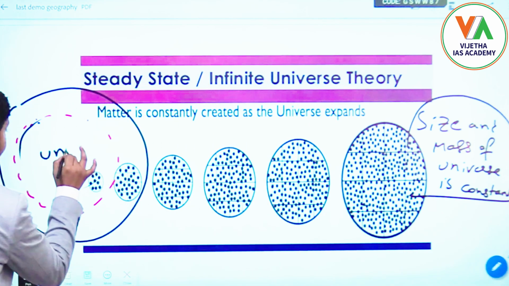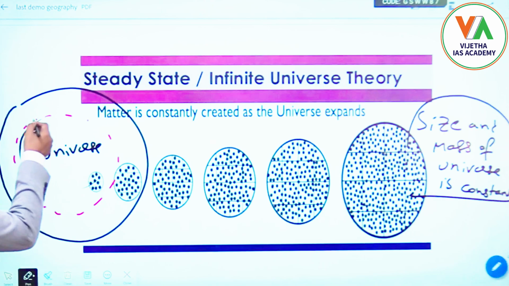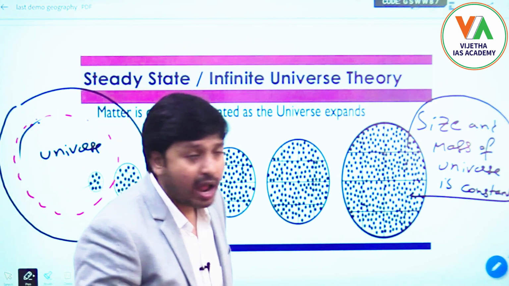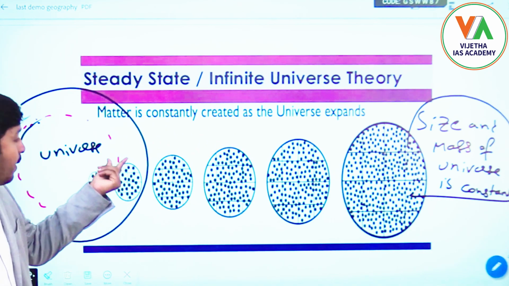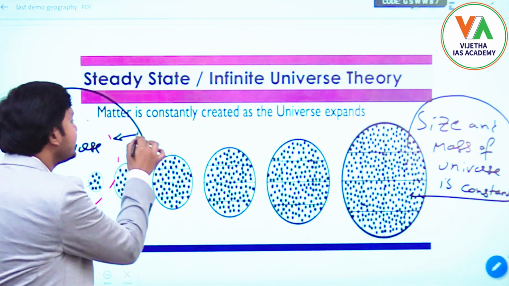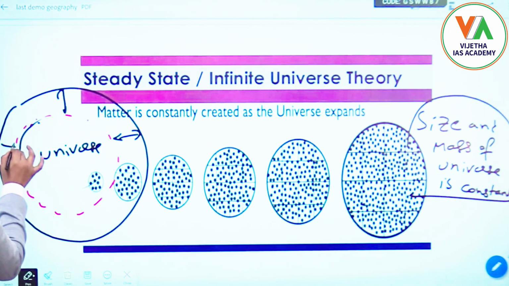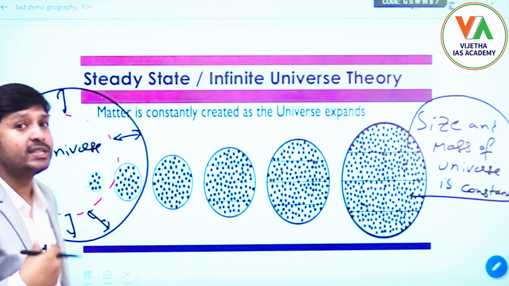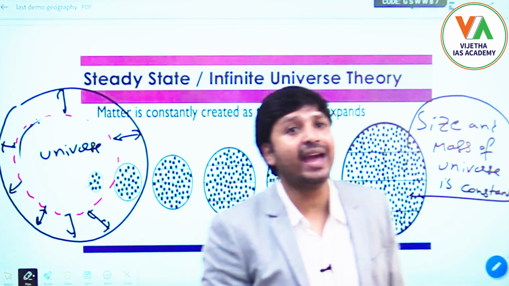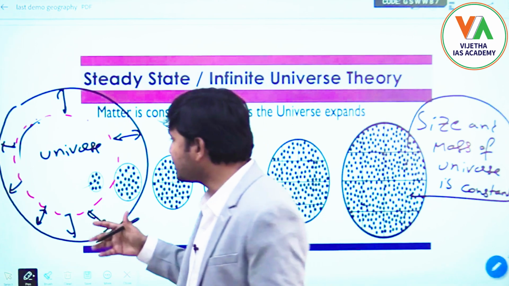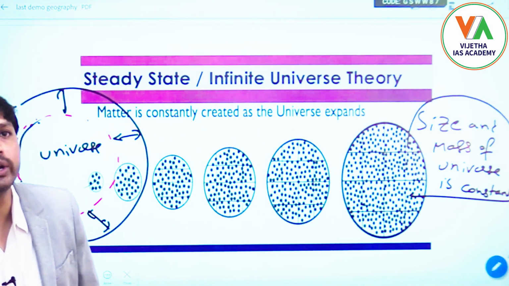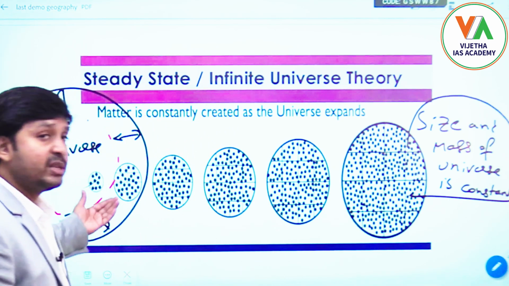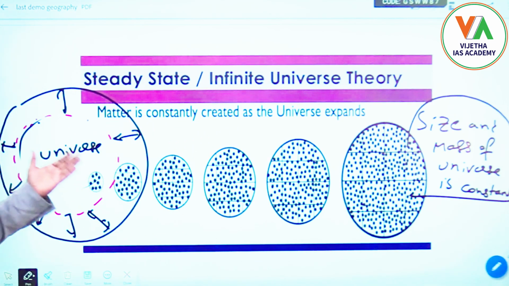Whatever is there within this observable boundary is treated as our universe, and whatever has crossed beyond this observable boundary, that we cannot see, and that is not treated as our universe. Whatever is present within this observable boundary is treated as our universe.